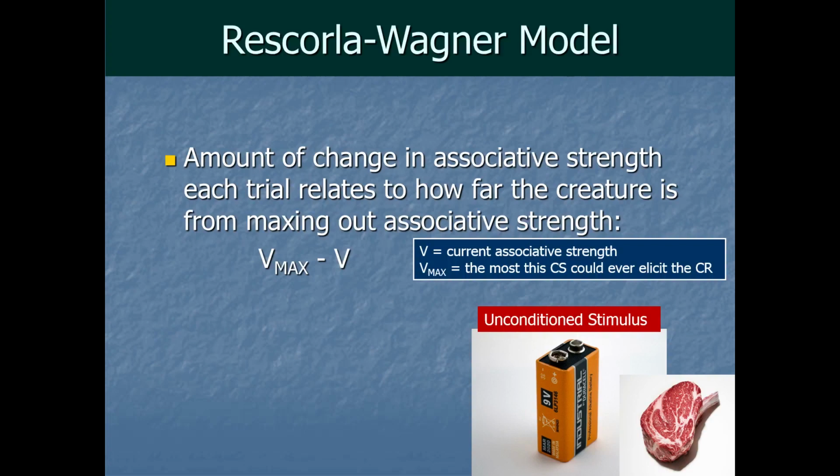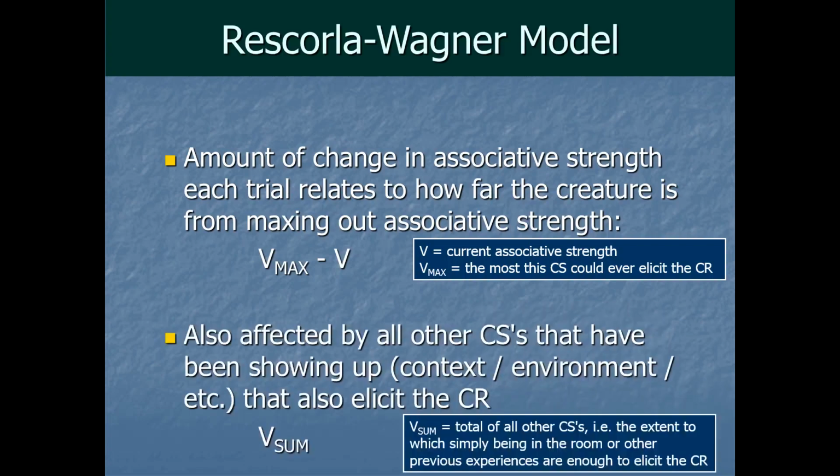And then again, V is just how much learning you've done so far, how much associative strength you've got based on all the previous pairings you've done of your CS with the US so far. However, the amount of learning on each trial, on each of our pairings, is also going to be affected by all of the other CSs that have been showing up. The context, the background environment, things like that, that might also elicit the CR, even to a small amount. Since those have already sucked up some of the power of the battery, we actually have to subtract out that amount of power from what's available to add some learning on our new current pairing of US plus CS in trial 128 or whatever.